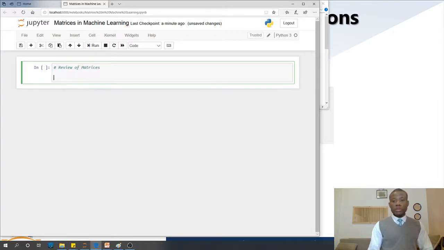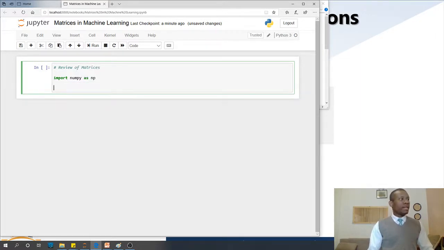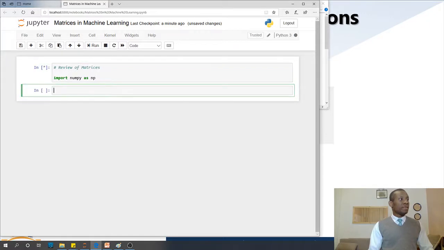So the first thing you want to do is import NumPy as np, and then I like putting the import statement in a different cell. So at this point, I'm going to create matrix X is equal to np.array. You open and close the brackets, then you specify the rows and the columns. Now the rows are put into different square brackets.